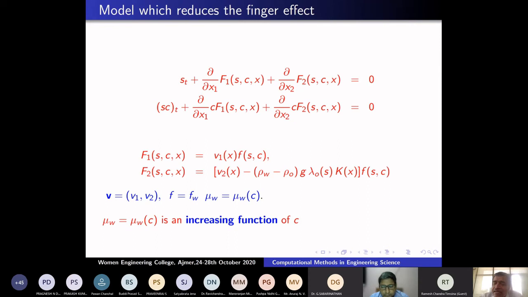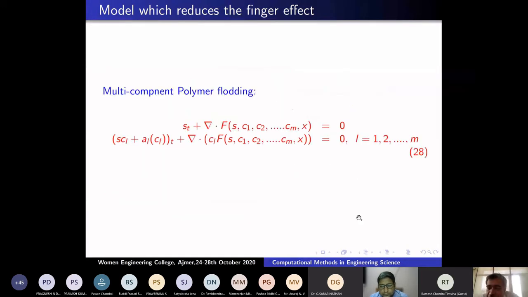Now I want better recovery. That means even with high pressure, it should push out the oil. That means my water should move very, very slowly. So I have to increase the viscosity of the water, which means I have to thicken the water. As the water becomes thicker and thicker, it moves very slowly, covers all the places and sweeps better. That means I am going to make the water thicker by dissolving a polymer at some particular places in the oil reserve. There are places where the oil is not moving faster. There I am dissolving the polymer. So that's how they do it.